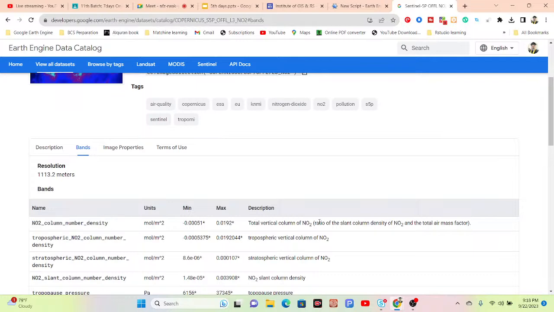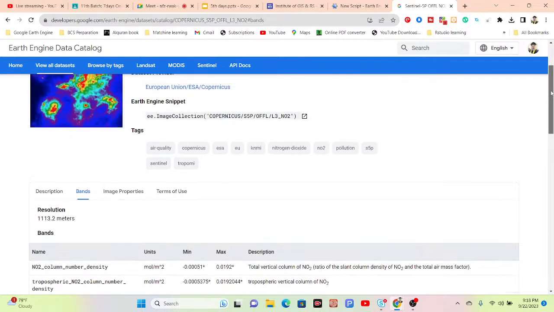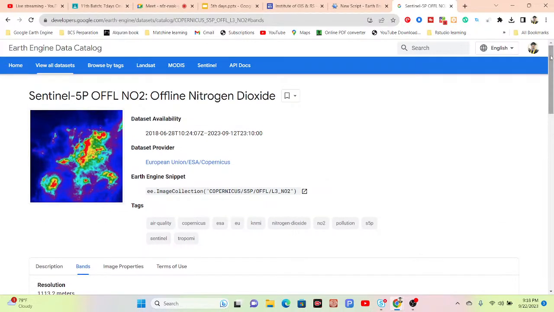Mainly, you can see it is the ratio between the slant column density of nitrogen dioxide and the total air mass factor. This ratio is used for the total vertical column of nitrogen dioxide, and it's the density of the nitrogen column number density. So now we use the dataset. The unit is mole per meter square. This dataset I want to use to make the different types of analysis.